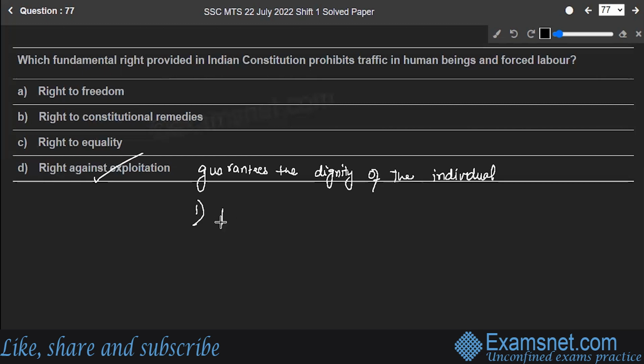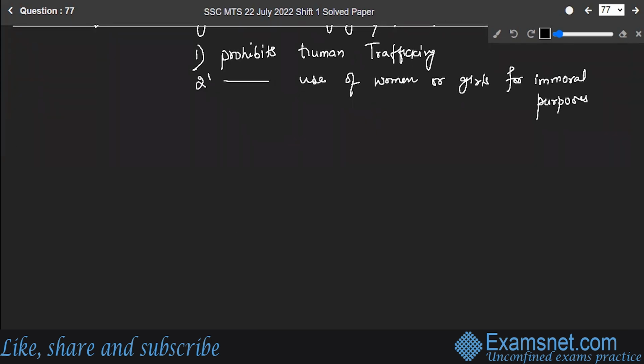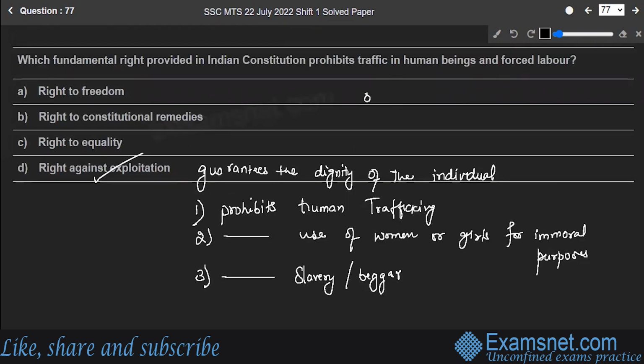For example, it prohibits human trafficking, prohibits use of women or girls for immoral purposes, prohibits slavery, beggar, or bonded labor or other forms of forced labor. So, option D is the correct answer to the question.